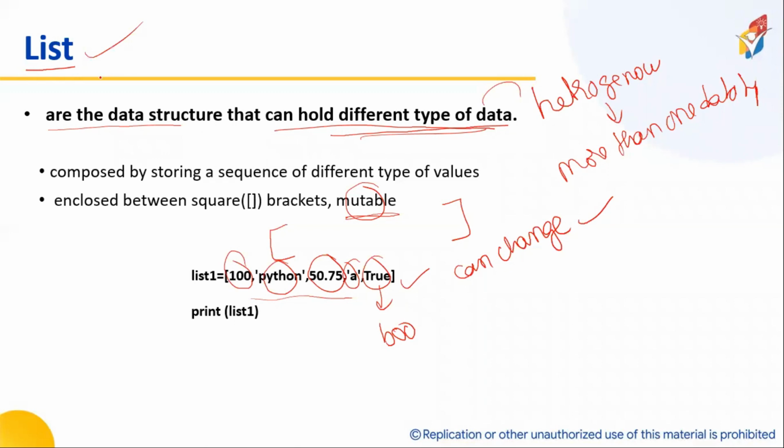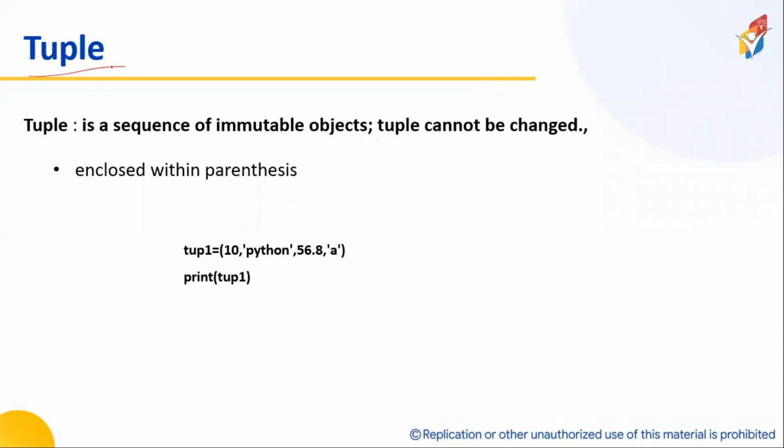Okay. Now another data structure which is tuple. It is exactly the same as a list, but one small difference is that it is immutable. That means a tuple cannot be changed, like a string or a number. Now tuples can be created with parentheses.